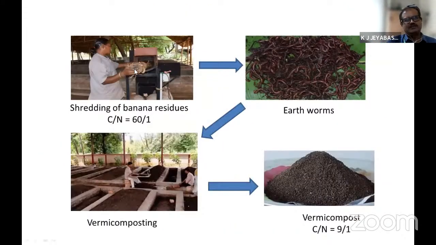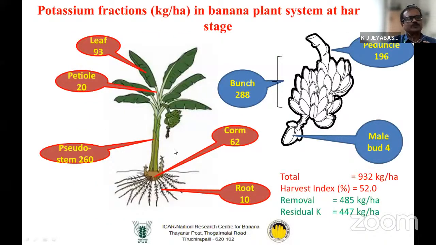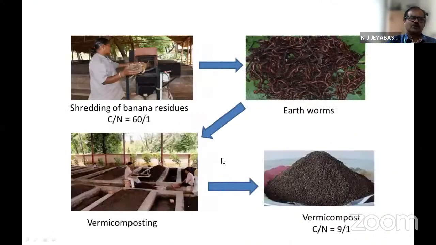Before recycling, it has to be properly composted. As such, fresh waste material cannot be applied to the soil system. It has to be properly composted using technologies like vermicomposting or microbial composting. Before composting, the pseudostem waste material has a CN ratio of 60:1. Here the nutrients are not available to the plant system, but once it is chopped into small pieces and fed to earthworms, once you properly collect this vermicompost, the CN ratio is reduced to 9:1.